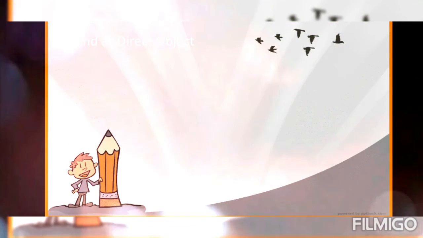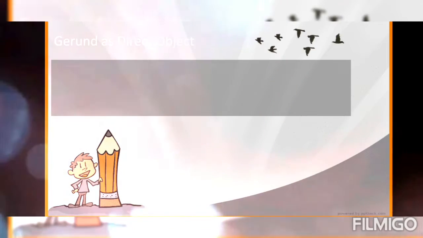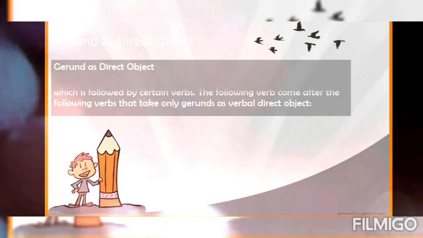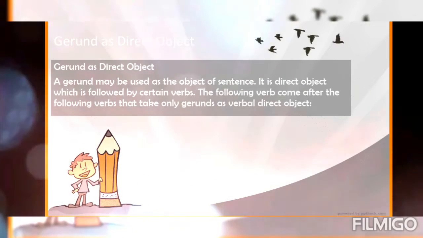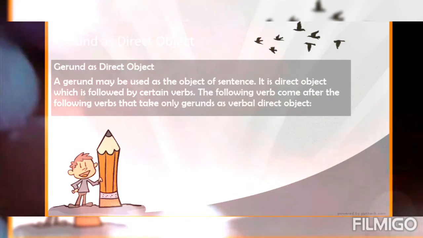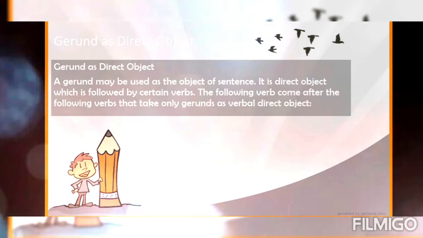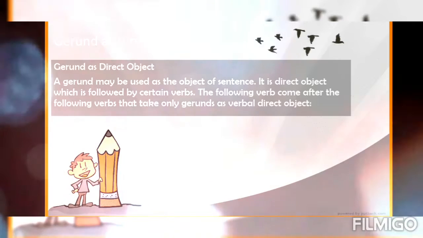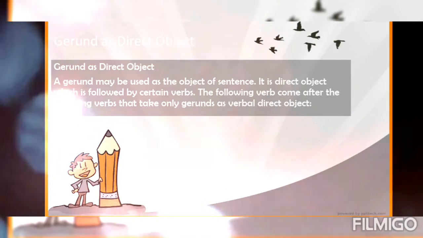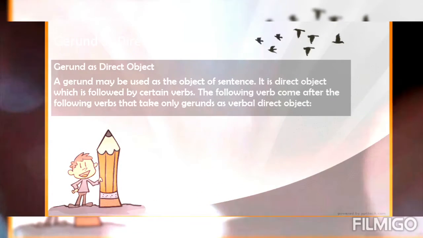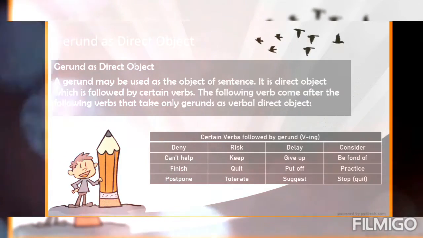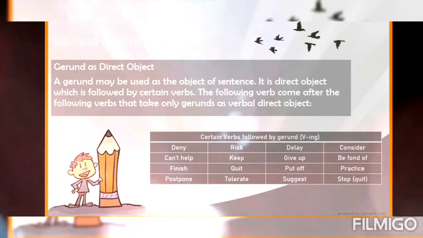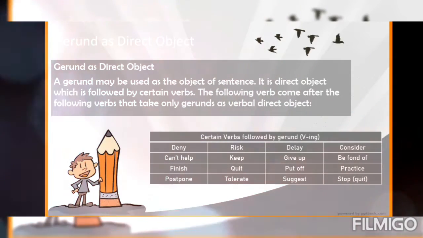Gerund as a direct object. A gerund may be used as the object of a sentence, its direct object, which is followed by certain verbs. The following verbs take only gerunds as a verbal direct object. And these are the sample words of the gerund as a direct object.